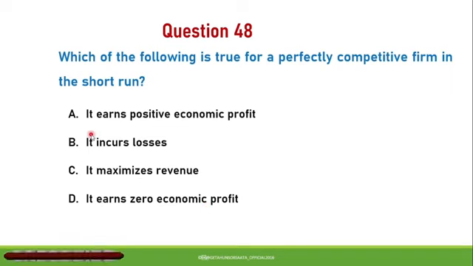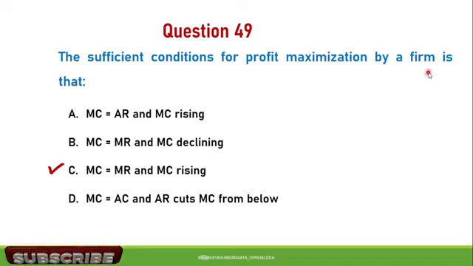D, marginal cost is equal to average cost and average revenue cuts marginal cost from below. So the correct answer is that the sufficient condition for profit maximization by a firm is when marginal cost is equal to marginal revenue and marginal cost is rising. So C is the correct answer.